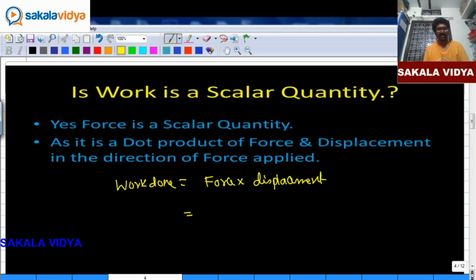According to this definition, as it is a scalar product, it is simply a dot product of force and displacement. This is the reason why it is a scalar quantity. So remember guys, work is a scalar quantity.